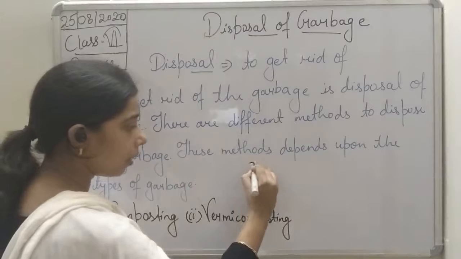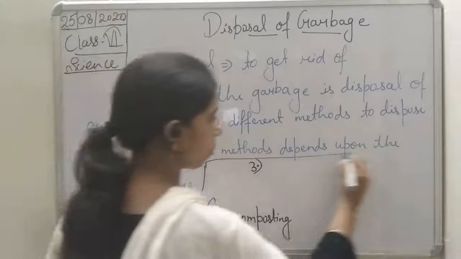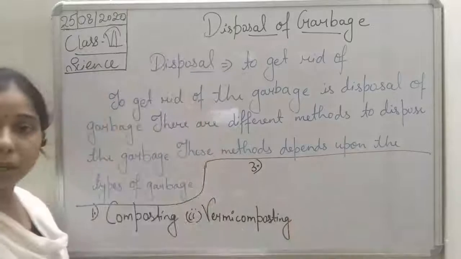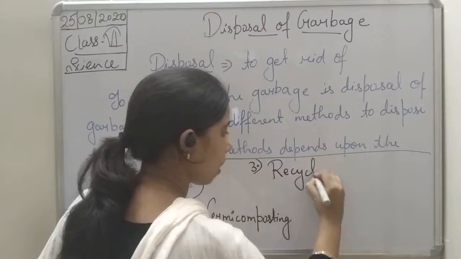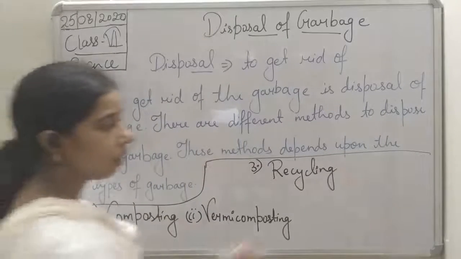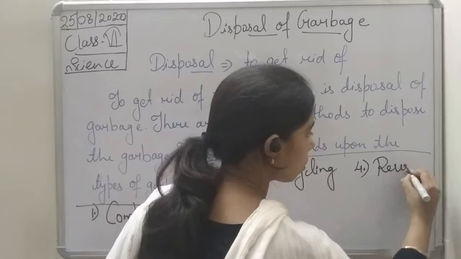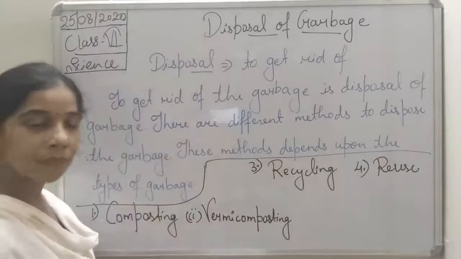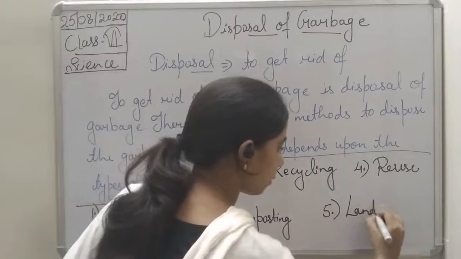I am writing the third here itself, students, because space is there. Third one is recycling. This is also very important. Then fourth one is reuse. And finally fifth one is the landfills.